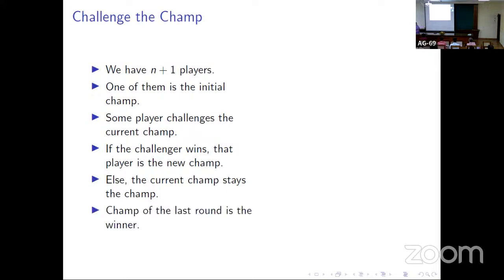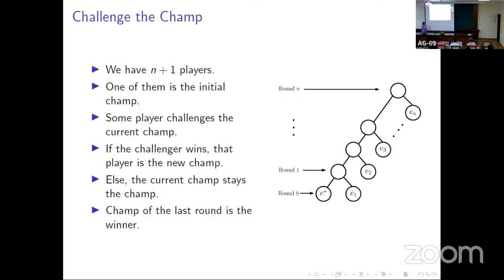So let's take the example. Here in round 0, E star is there and he is the initial champ. Now E1 comes and challenges E star. So in round 1, E star and E1 play, and whoever wins is the champion in round 1. Then E2 comes and challenges the winner, and whoever wins becomes the champion in round 2. And when all these n players have challenged, in round n, whoever is the winner becomes the ultimate champion. So here we can see that this is the seeding. In which order these players come and challenge matters. So this is the seeding, and this is the format: Challenge the Champ.